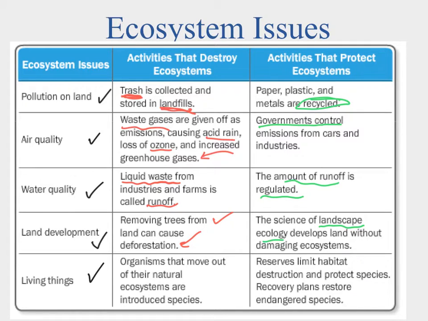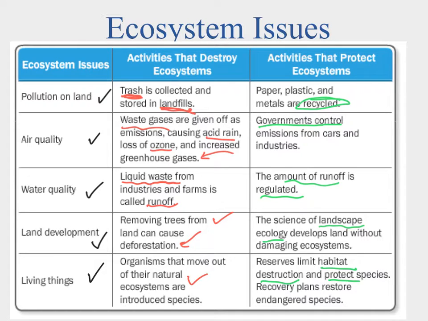One of them is that organisms, if they move out of their natural ecosystems, have to go somewhere. Sometimes they survive, sometimes they don't, they go extinct, and sometimes we're bringing them from one place and putting them into another as an introduced species. So the best way to deal with that is to try and limit this habitat destruction. If we don't have a need to move these species and we don't have a pressure on the species, then it's going to be better off for them.